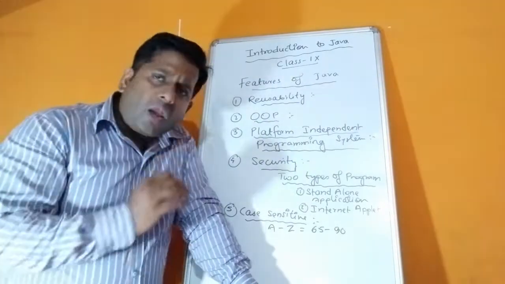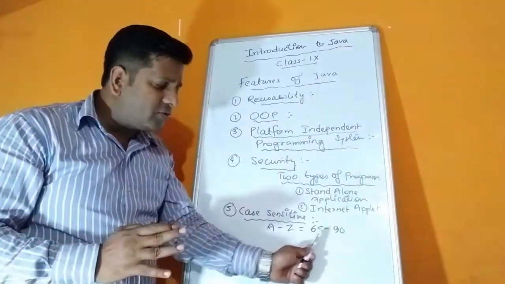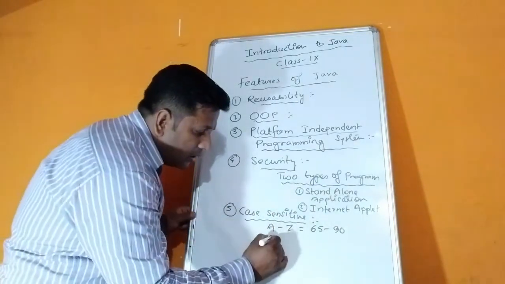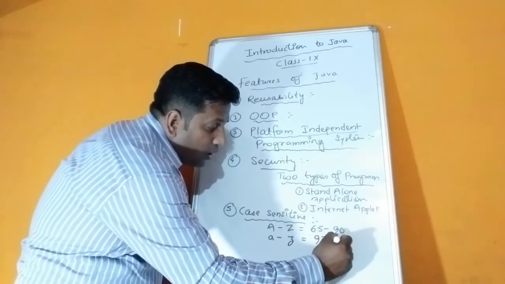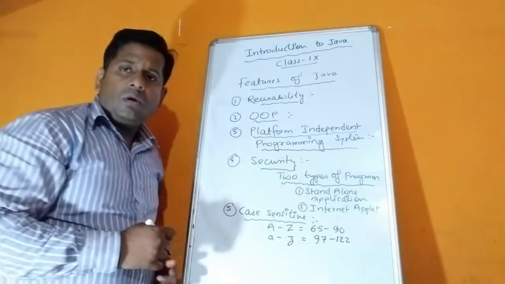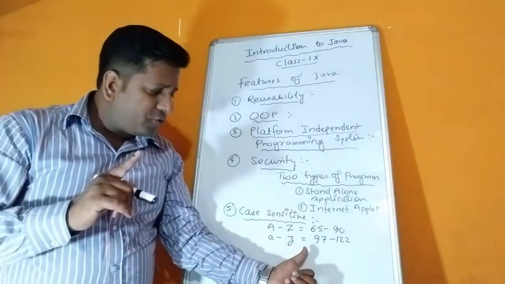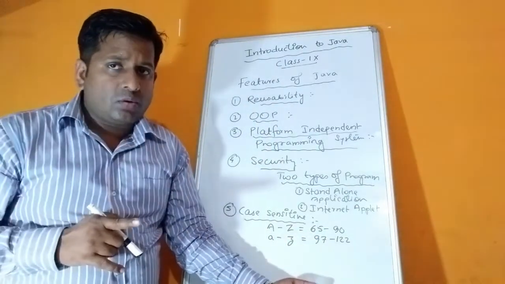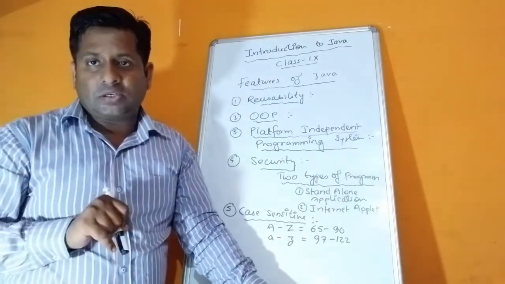Small a to small z is 97 to 122. So you can see the difference. 65 plus 32 gives 97. That means there is a difference of 32.